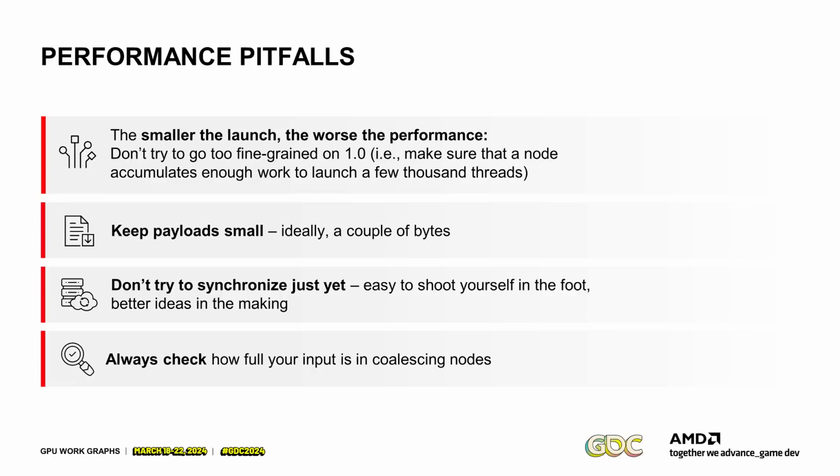Then you should try to keep your payload small, ideally a couple of bytes, right? So send a matrix around, send an index around, something like this. If you need very large amounts of memory, you should probably write them into a UAV somewhere as well.